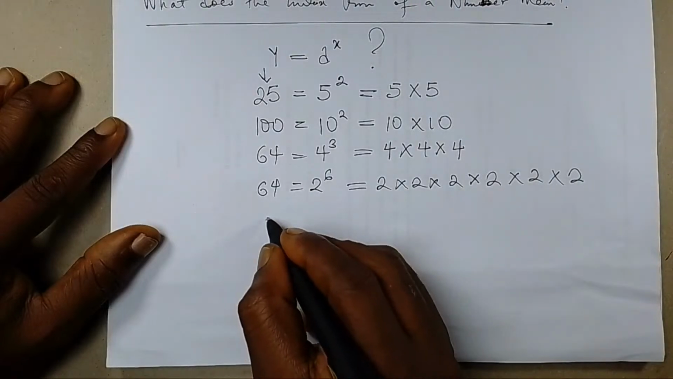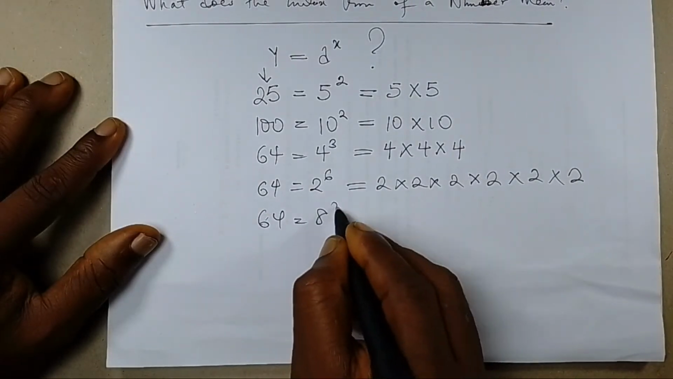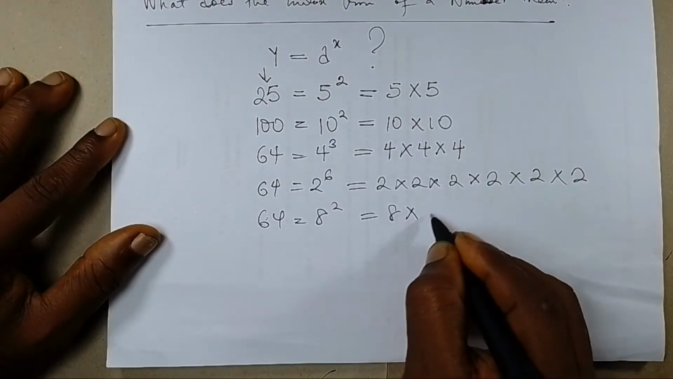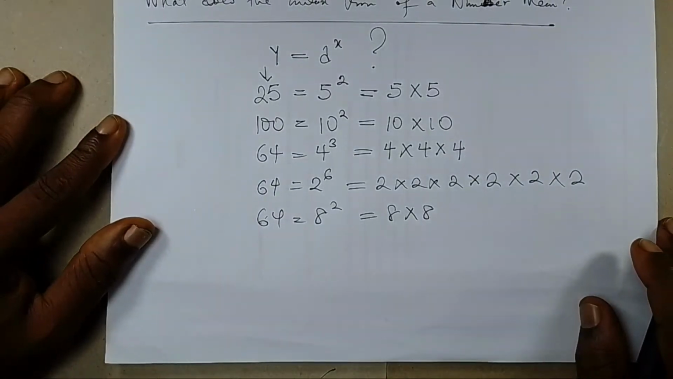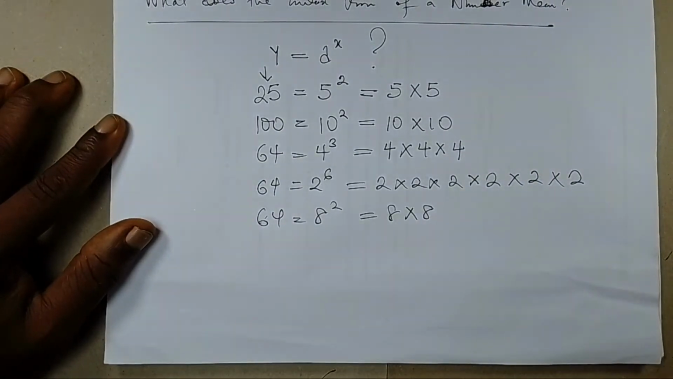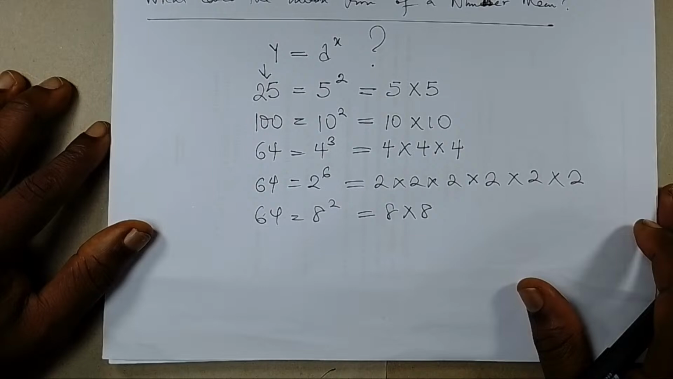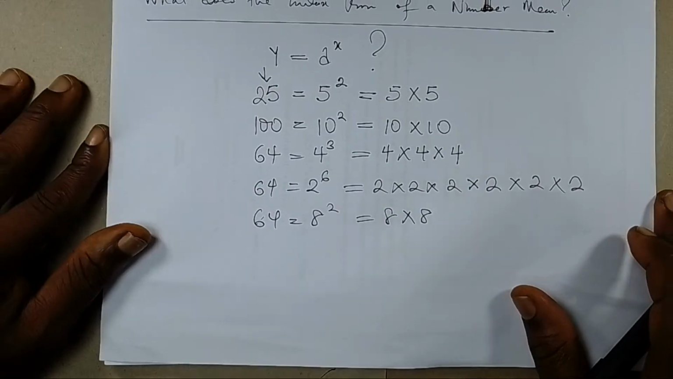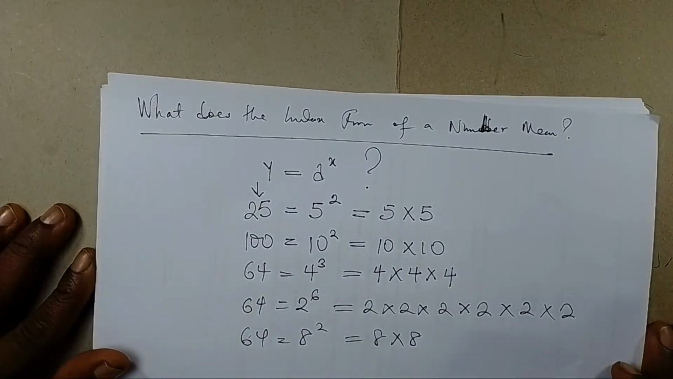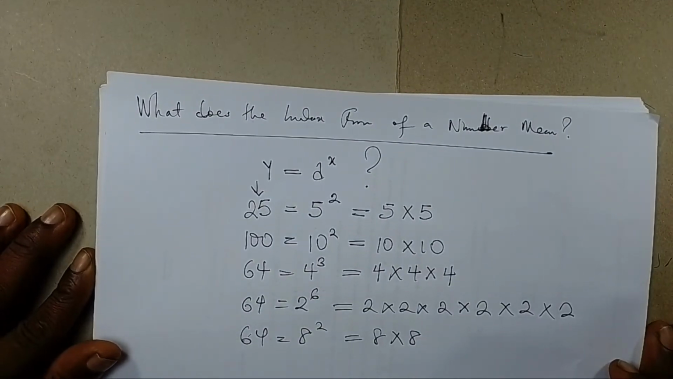If I have 64 written as 8 raised to the power 2, it means 8, the base, will multiply itself 2 times. So what it means to be in index form is that the base must multiply itself the number of times equivalent to the power. Okay? So what does the index form of a number represent or mean?